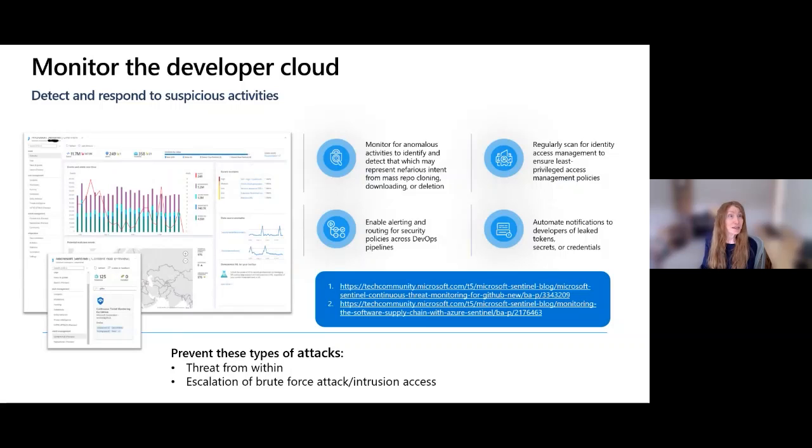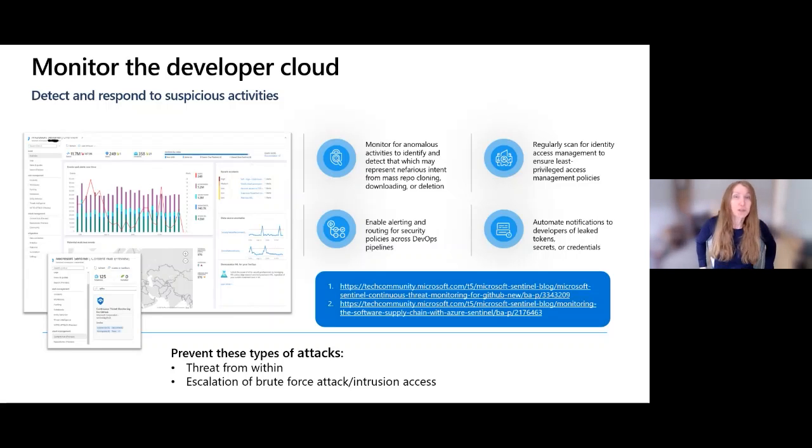And if you're looking here, your organization should automatically detect and respond to suspicious activity. I say suspicious, but even accidents, right? It can be suspicious, but that doesn't mean malicious. So you need to be monitoring generally as well to see all these activities that are happening. You want to monitor for anomalous activities to identify and detect those that represent nefarious intent or accidental intent, like mass repository cloning, people downloading a lot of stuff, deleting repositories, etc.